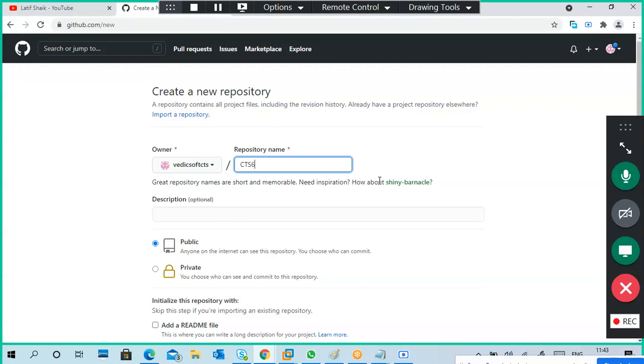Here it is like cts6, the same folder name to avoid confusion. Any folder name you can put, but my local and central both have the same folder name, just so you can see where you are putting it. Next is private and public. The description is your wish.